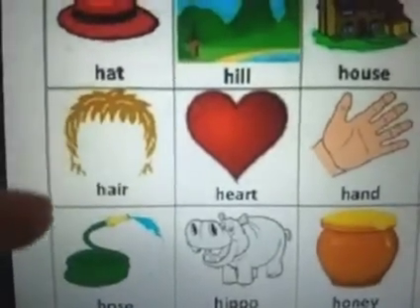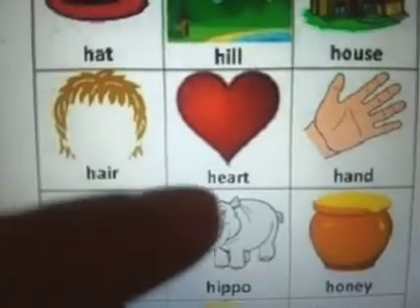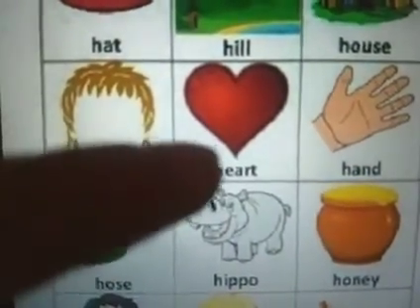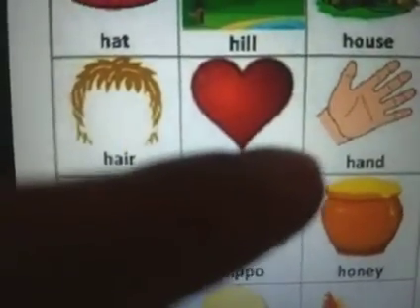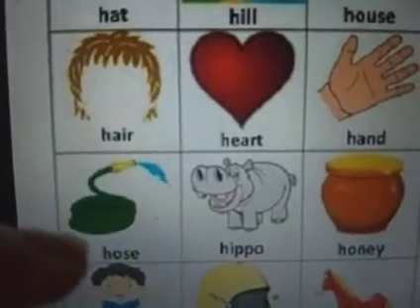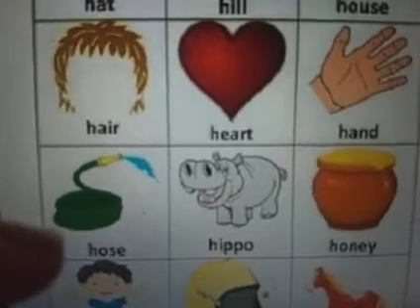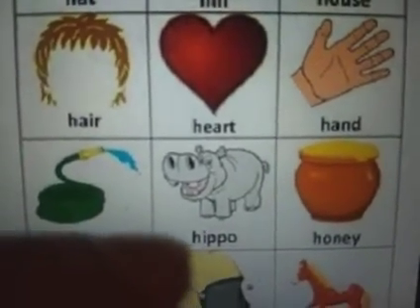H, heart. Again, begins with the sound H. H, hand. H, hose.